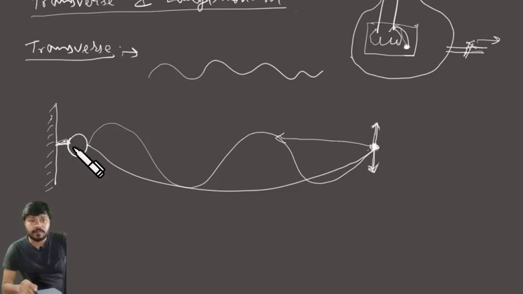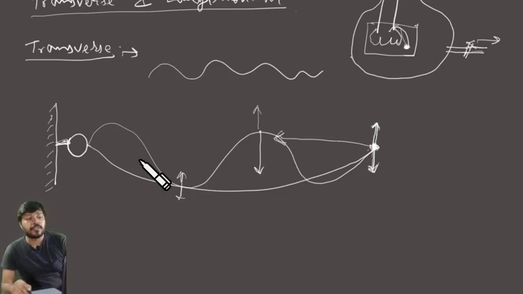That's why the ring is moving. But your hand was moving in this direction. That means the rope is also moving up and down, whereas the energy travels in the horizontal direction.